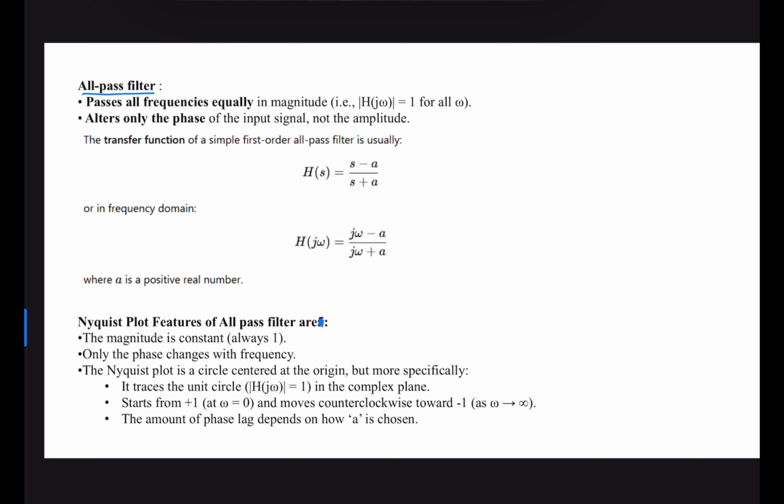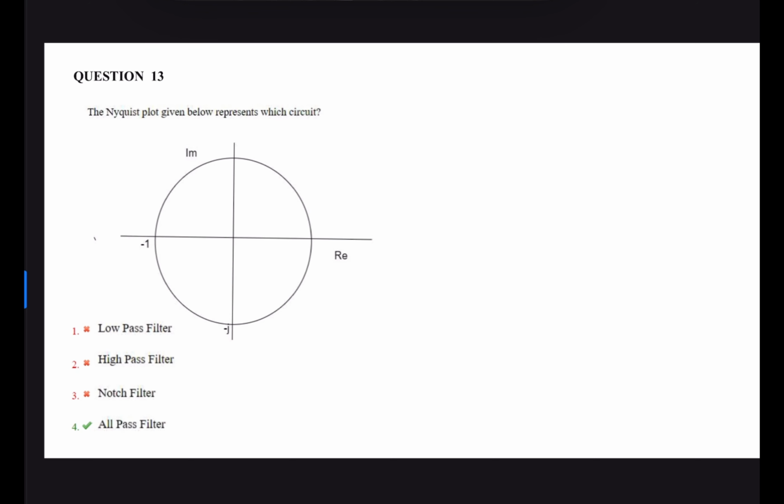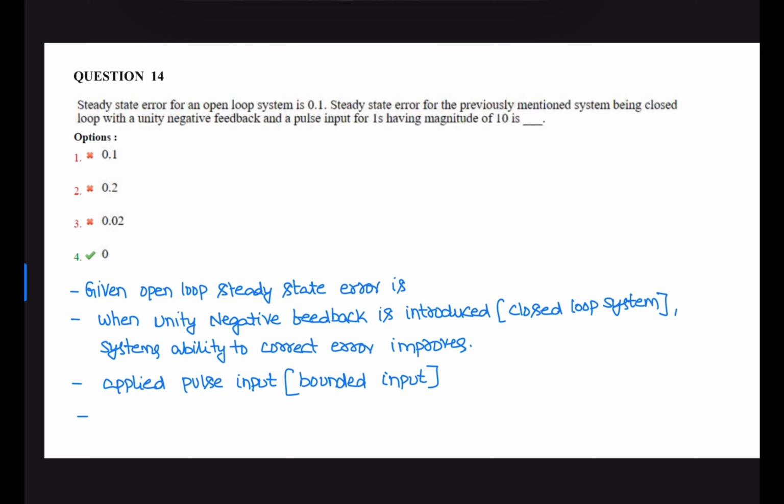The magnitude is constant and it is unity. Only the phase changes with respect to frequency. The magnitude is constant and the value of this magnitude is unity. It is an all pass filter. So the Nyquist plot given in the figure represents an all pass filter. Correct option is 4. Next question.